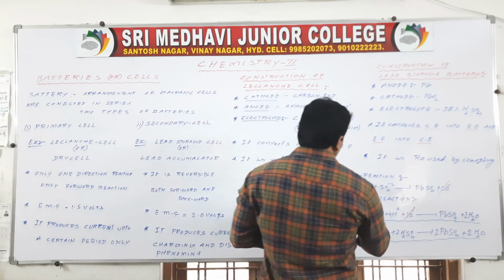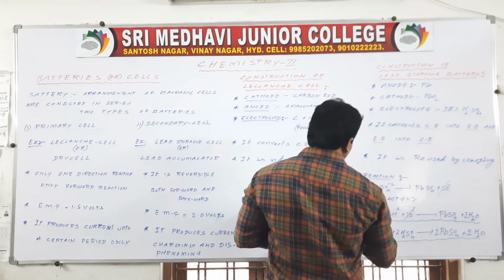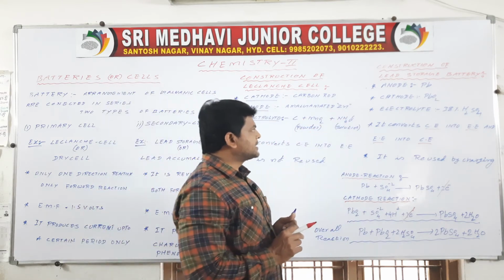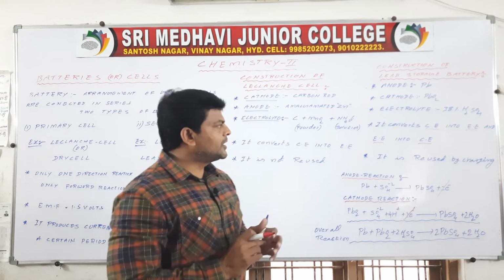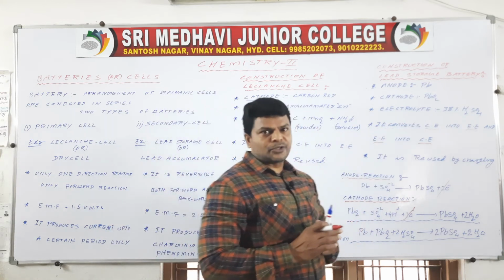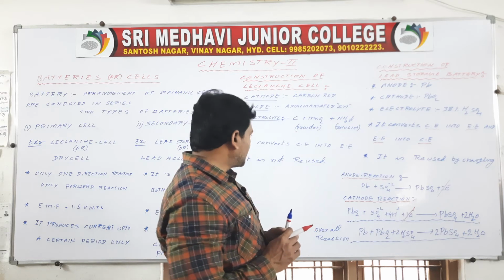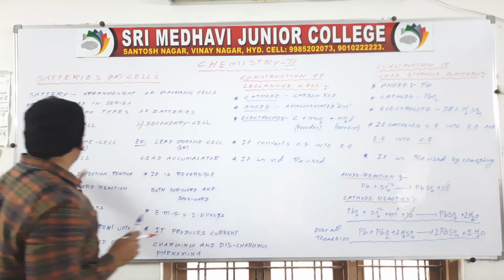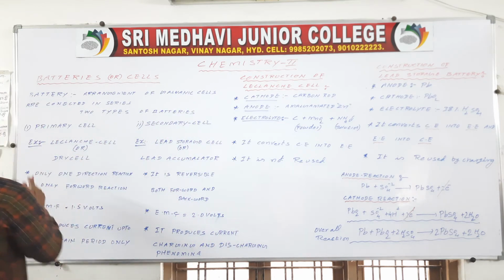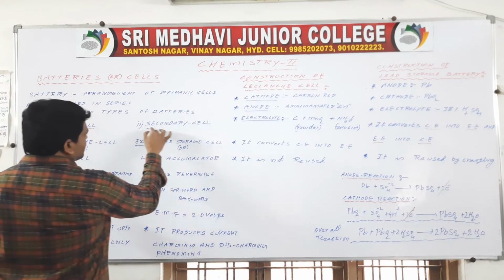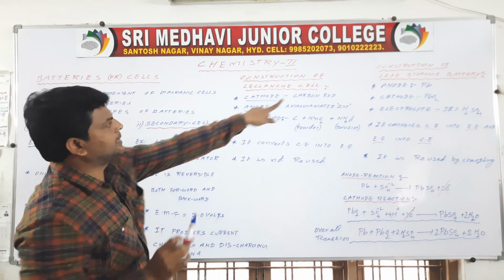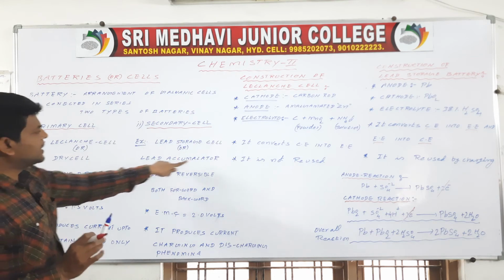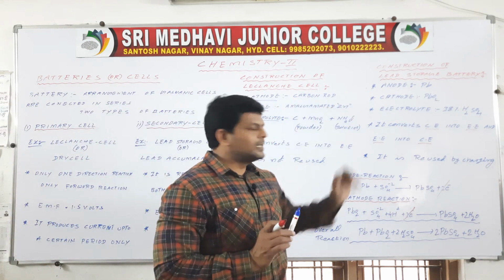It is the anode reaction. We are using Pb as the anode. It is the cathode reaction. We are using PbO2 as the cathode, and between these two we are using the electrolyte, 38% H2SO4. Then here it is the construction of the Leclanche cell. It is nothing but a dry cell, or a primary cell. And the lead storage battery is a secondary cell. So primary cell example is the dry cell, and secondary cell example is the lead accumulator or lead storage battery.